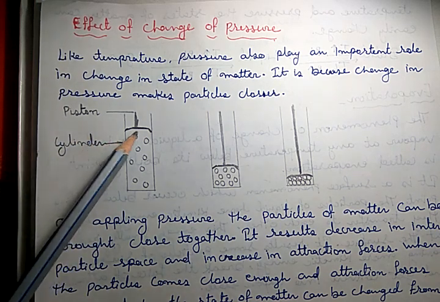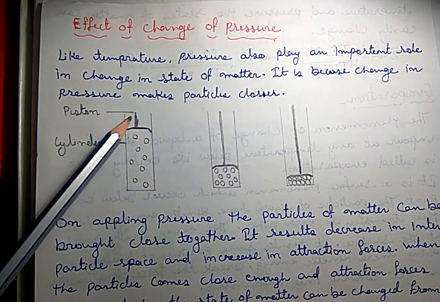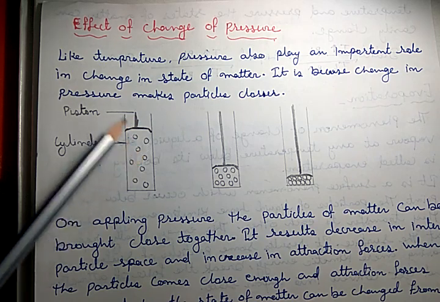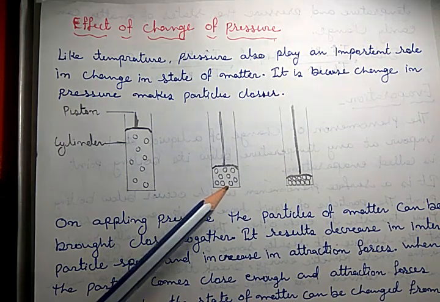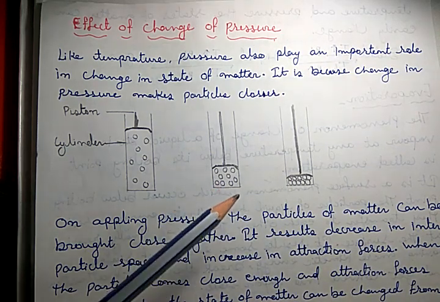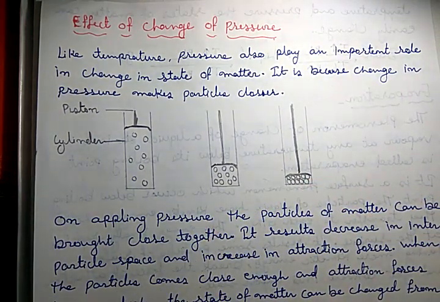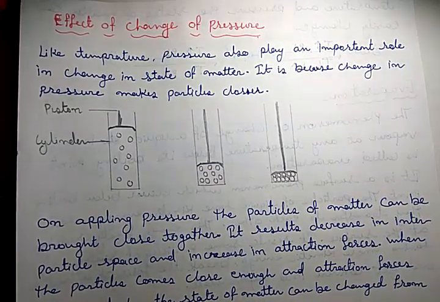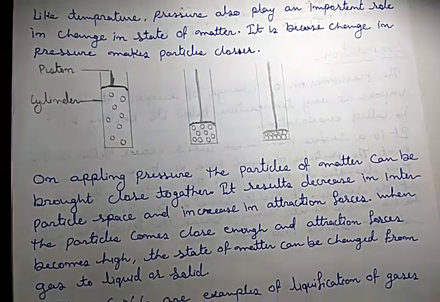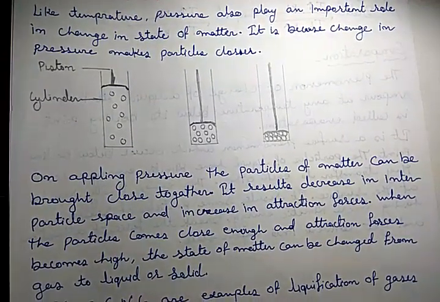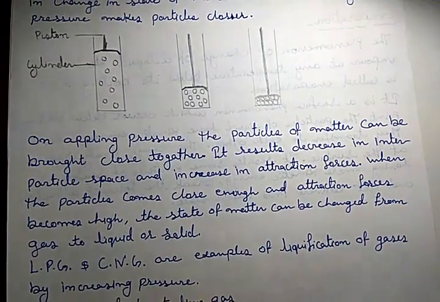Okay, so there is a cylinder and there is a piston. Suppose that is a gas. When we increase the pressure by pushing the piston, the particles come closer, and when we apply more pressure, the particles come close enough. And when the particles come close enough, you know that attraction forces increase, and when the attraction forces increase, then the state of matter changes from gas to liquid, or solid also.